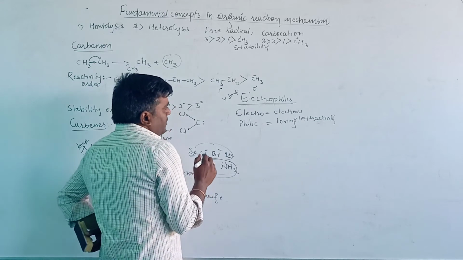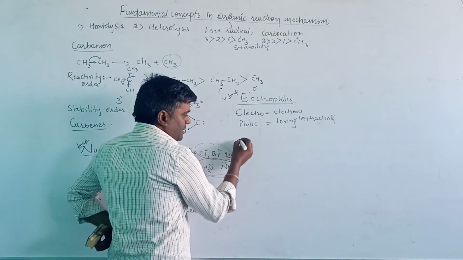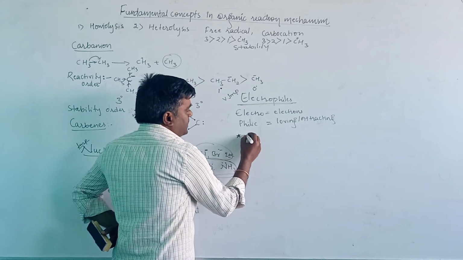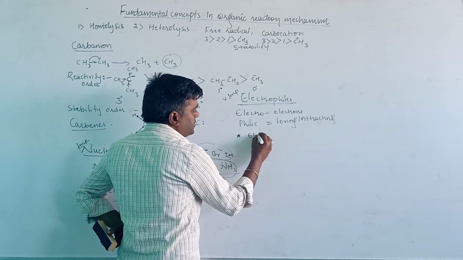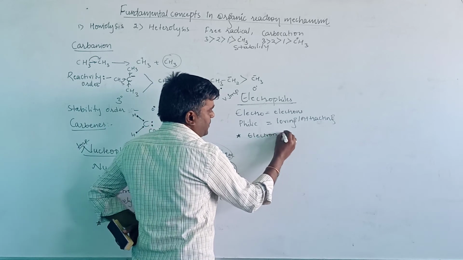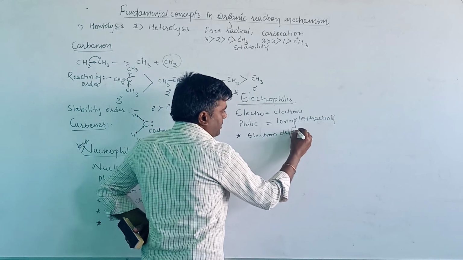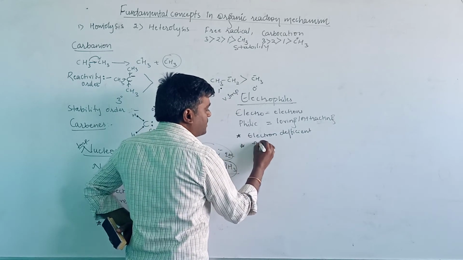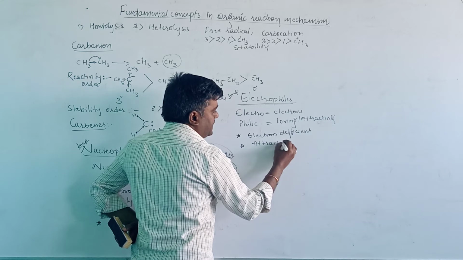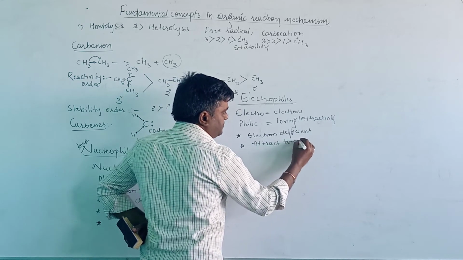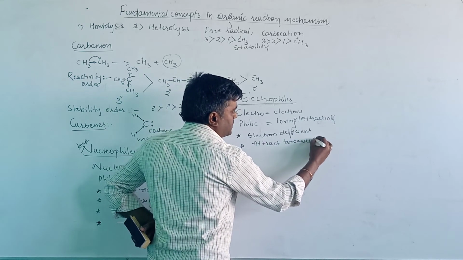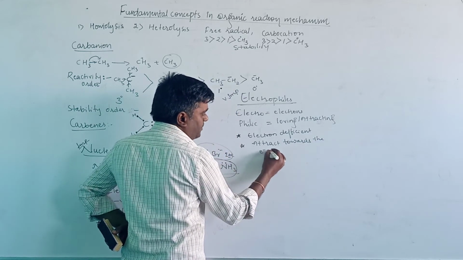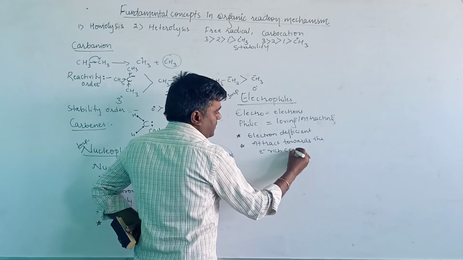Let us see some points for electrophiles. First, these are electron deficient centers, and they attract towards the electron rich center.